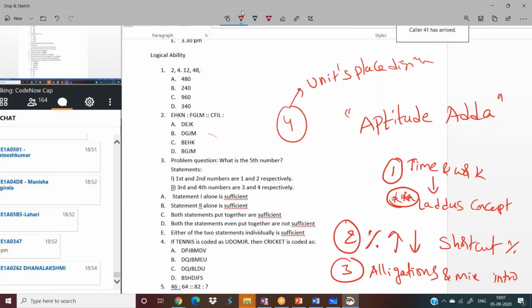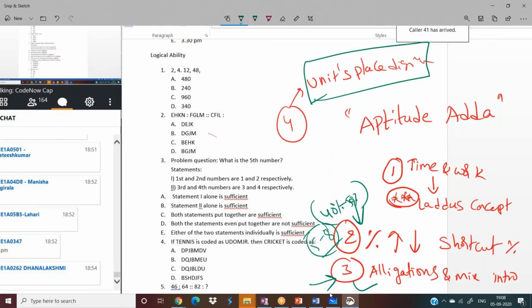And the second one, the shortcuts. I'm telling you again, 40 to 50% of the total quantitative aptitude depends on this concept only. It's hardly 5 to 10 minutes, boss. It's a very simple and small video, but it affects almost 40 to 50% of total quantitative aptitude. And alligations and mixtures introduction, I gave in a simple way. Try to watch that video also, and don't miss the units place digit video. These four you must watch.